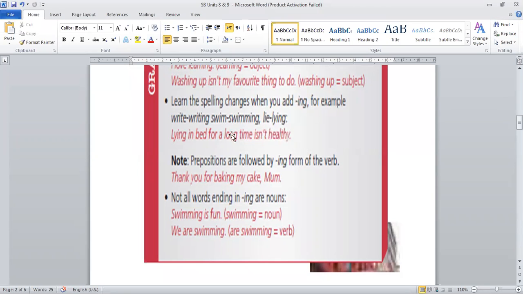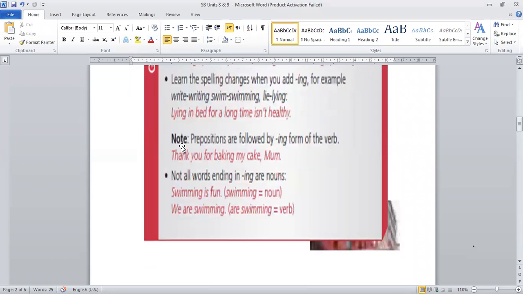Lie, lying. Like this example, lying in bed for a long time isn't healthy. It means to sleep for a long time in the bed without working, without doing anything useful. So isn't healthy at all. Lying in bed, lying here is a subject, yes, because we start the sentence with it.